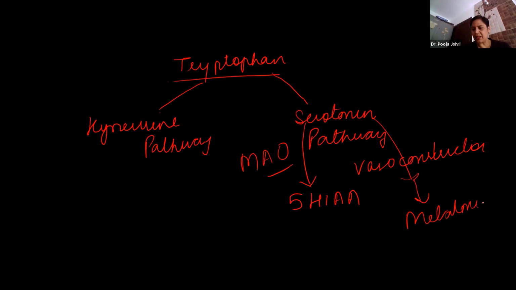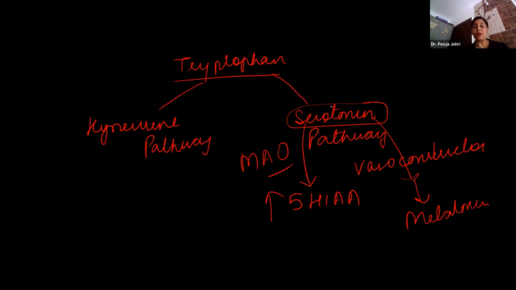But this is actually not asked in the question, so we won't go into that much detail. The question simply says there is increased concentration of 5-HIAA. That means there is increased production and concentration of serotonin.